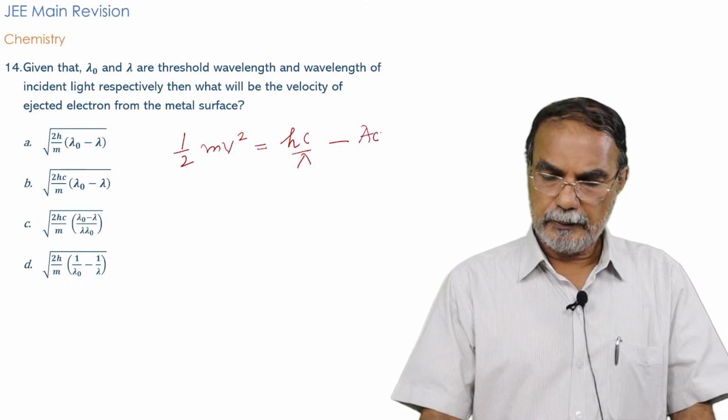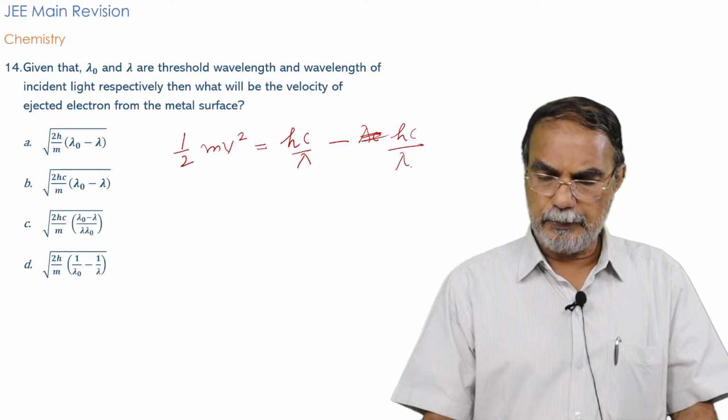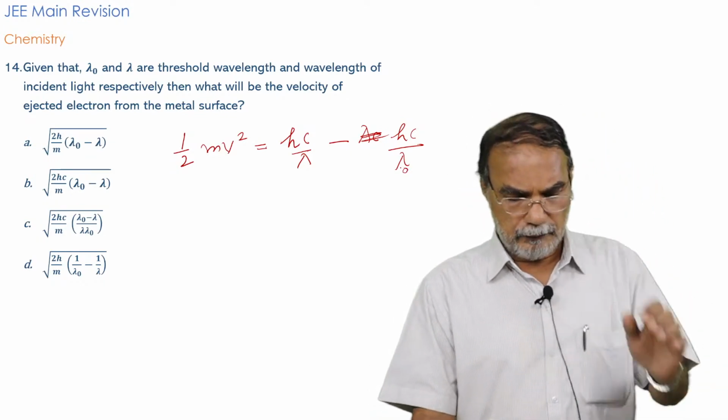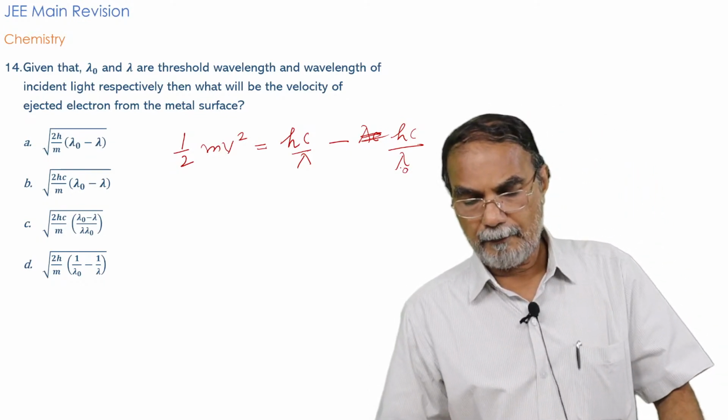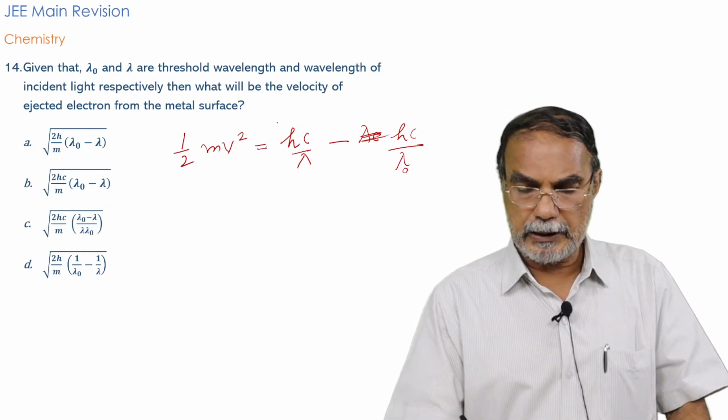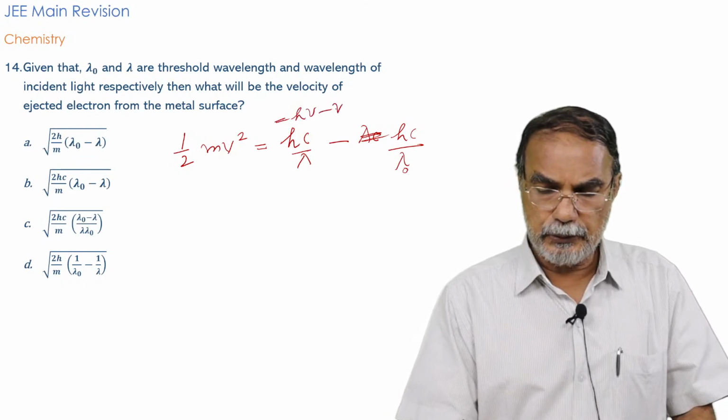I put that threshold energy as hc by lambda 0, the wavelength corresponding to the threshold wavelength is lambda 0. So h nu minus h nu 0, which is same as hc by lambda.